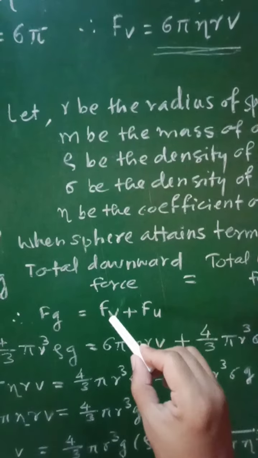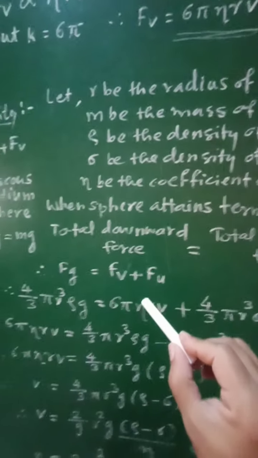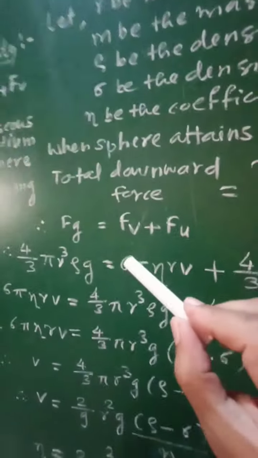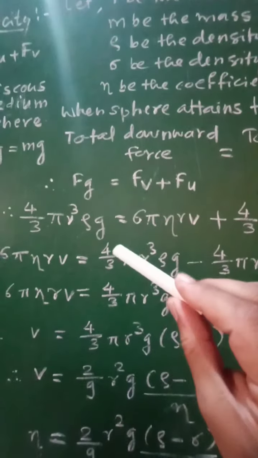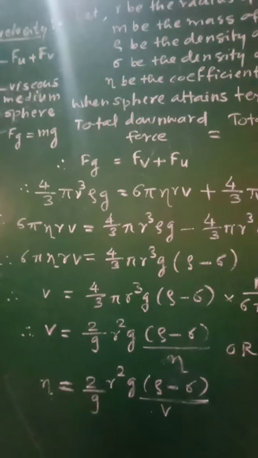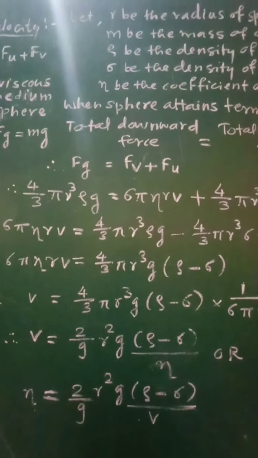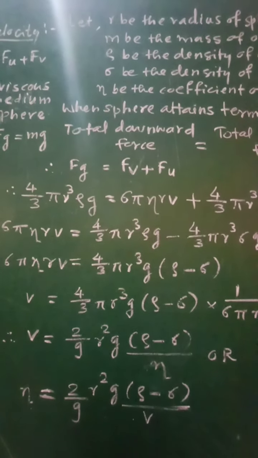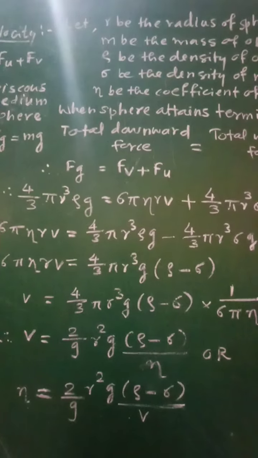The total downward force is Fg, and the total upward force is Fv plus Fu. These forces can be written as 4 by 3 pi r cube rho g. Force is nothing but mass into gravity, and mass is volume into density.